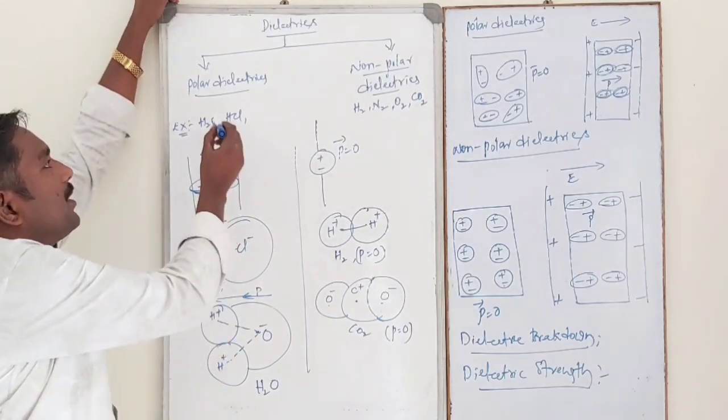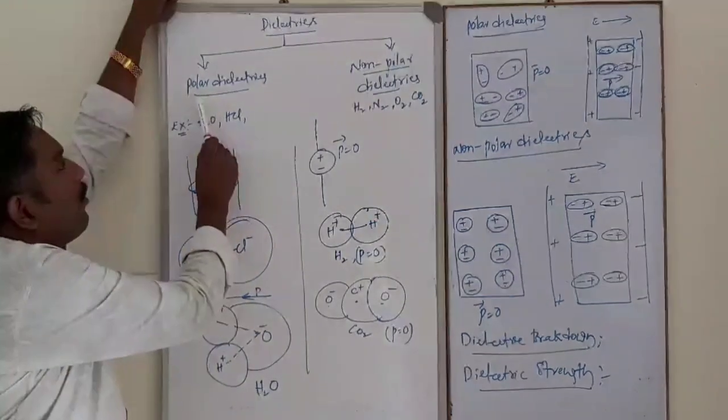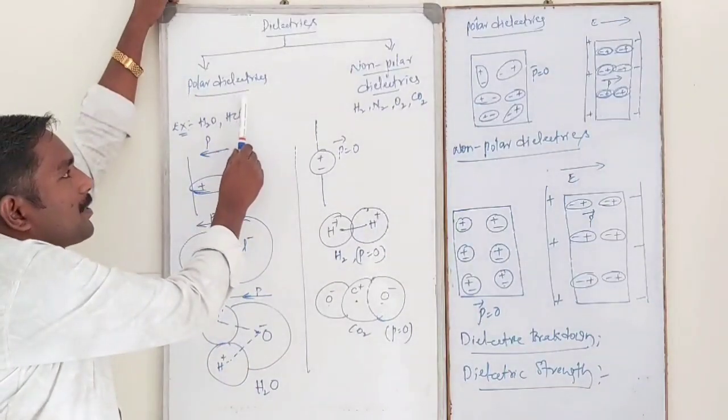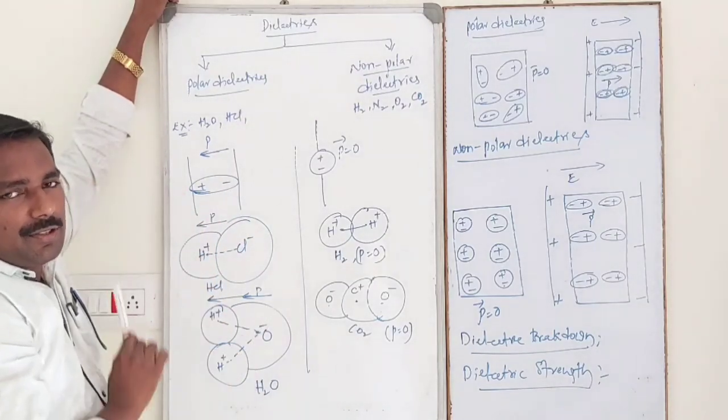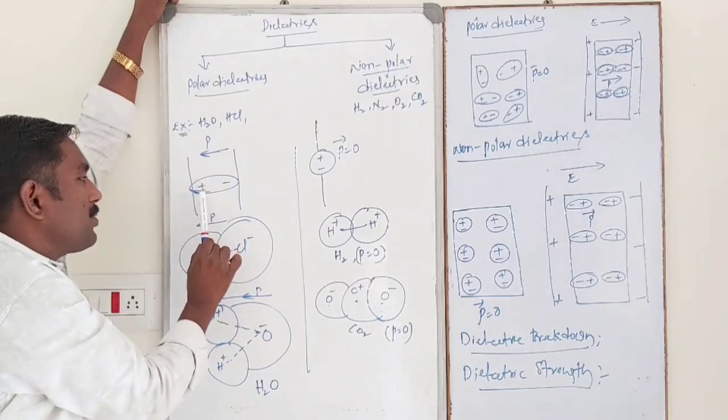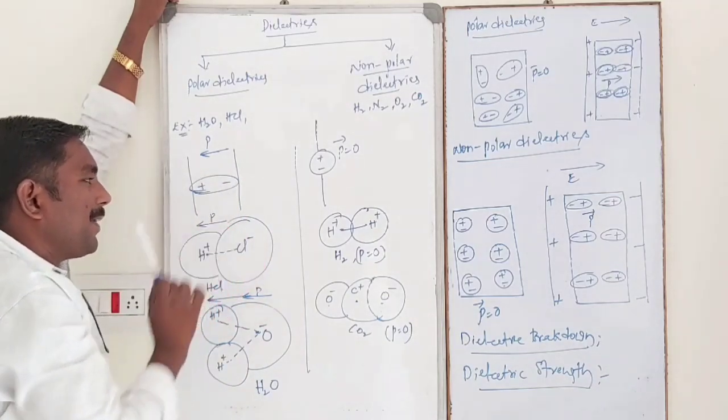Once again I will repeat: polar dielectrics are made up of polar molecules. In polar molecules, the center of positive charge and the center of negative charge get separated.